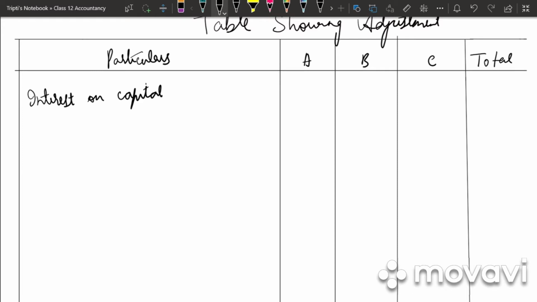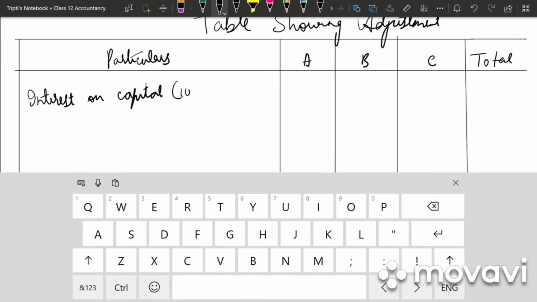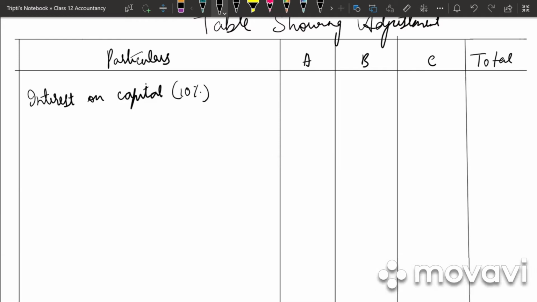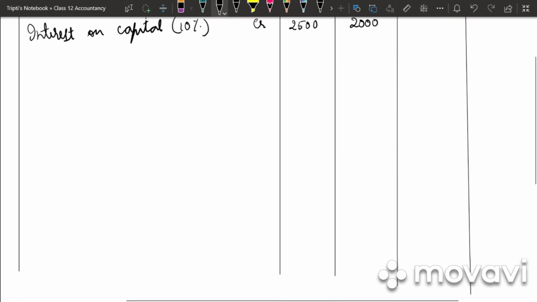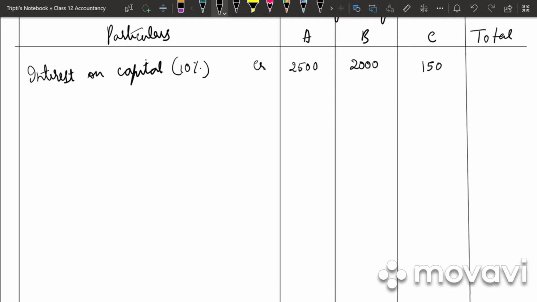What is the interest on capital? The capital of the partners are 25,000, 20,000 and 15,000, and the interest on capital is 10%. So interest on capital is a credit balance. So 25,000 into 10%, 2,500. 20,000 into 10%, 2,000, and 15,000 into 10%, 1,500. So what is the total? 2,500 plus 2,000 plus 1,500, that is 6,000.